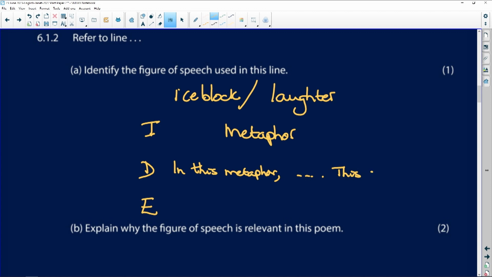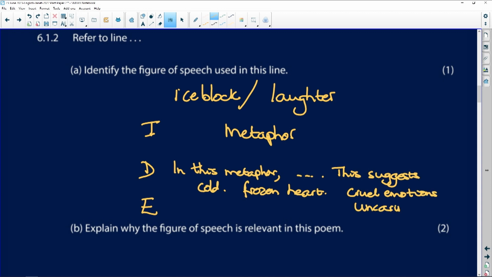Now, I would say this suggests that the laughter is cold, that the laughter reflects a frozen heart, that the laughter shows cruel emotions because the person is uncaring. That's why it is. There's my E. This suggests is my E section, why it's effective. So there's my description, and that's why it's effective, and there are my 2 marks. Easy to do in poetry, just look through all your poems.